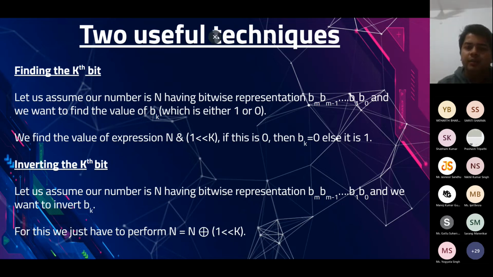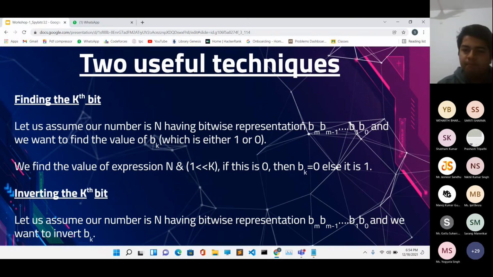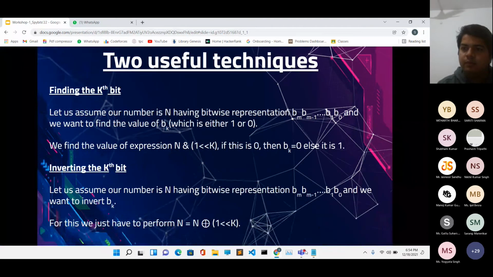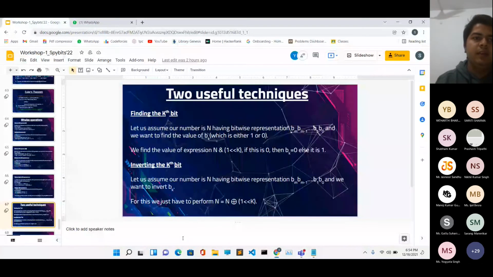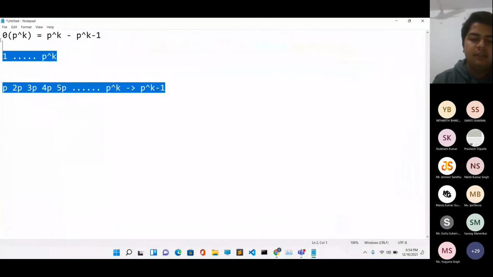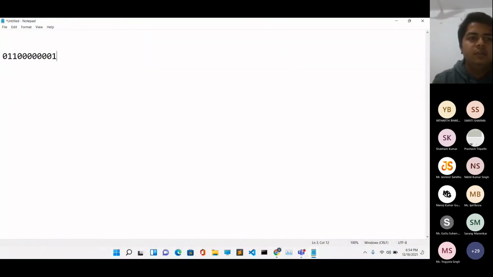There's a thing which we will be seeing over here. Let's say we have a number 0 1 0 0 1. Okay, it actually has a lot of bits, but let's not keep so many.